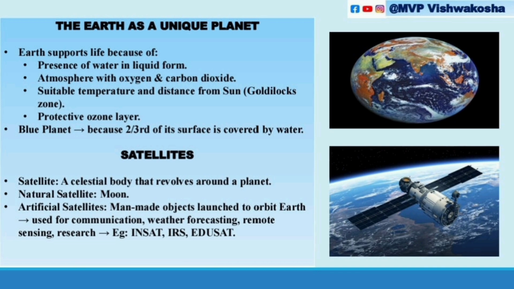Natural satellite and artificial satellite. A natural satellite means the Moon. An artificial satellite is a man-made object launched to orbit Earth, used for communication, weather forecasting, remote sensing, research and more. Examples are INSAT, IRS, EduSat and others.